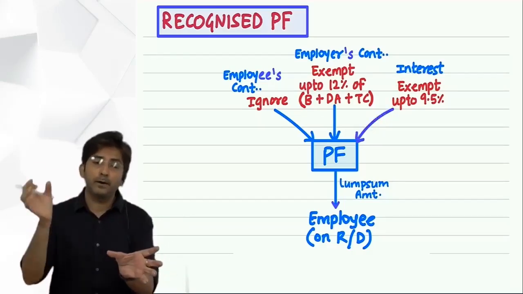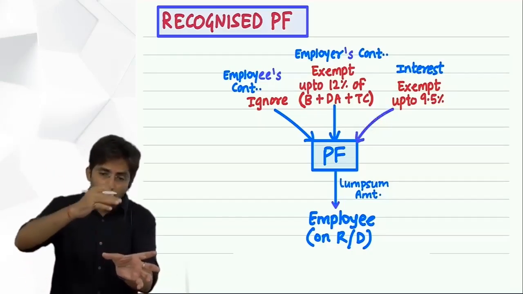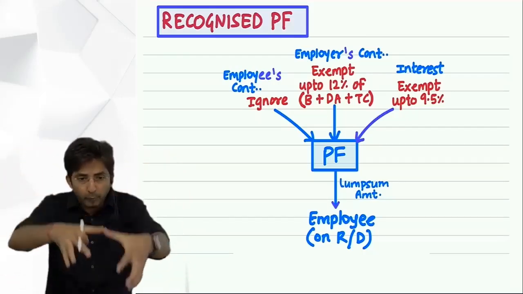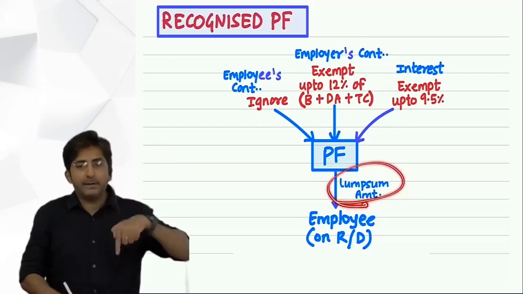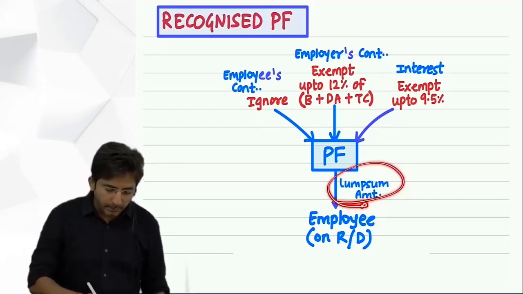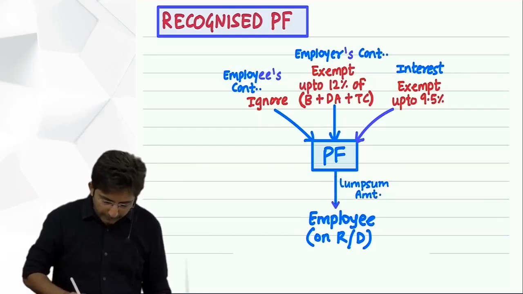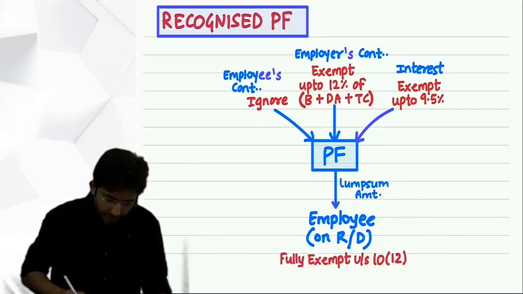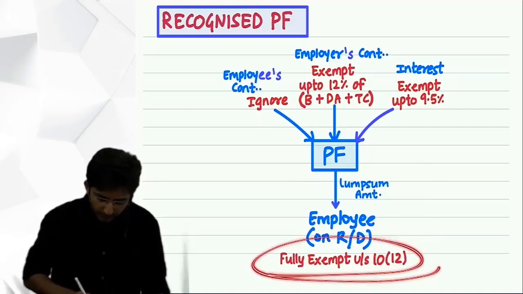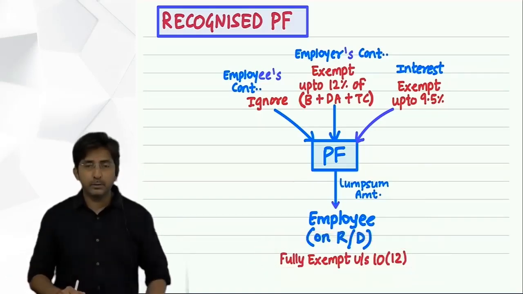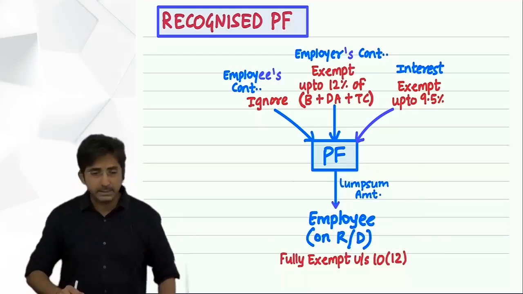Every year Provident Fund was credited with interest, and year to year you might have paid the tax. Now if you get that accumulated amount together at the time of retirement, you will not have to pay the tax again. So in short, the lump sum amount will become fully exempt under section 10(12). For SPF it was 10(11) and for RPF it is 10(12).